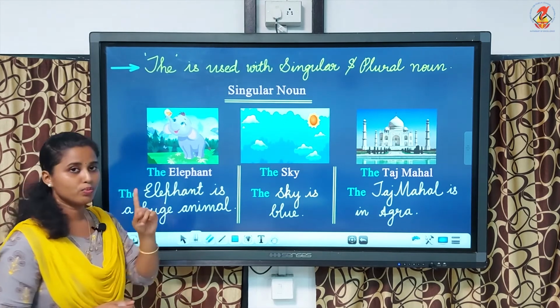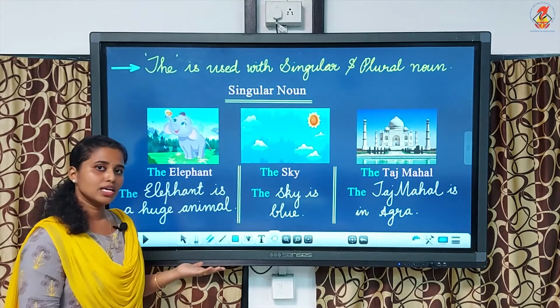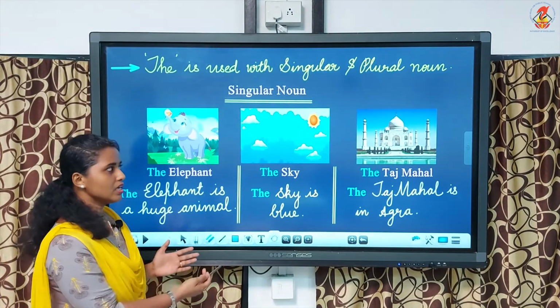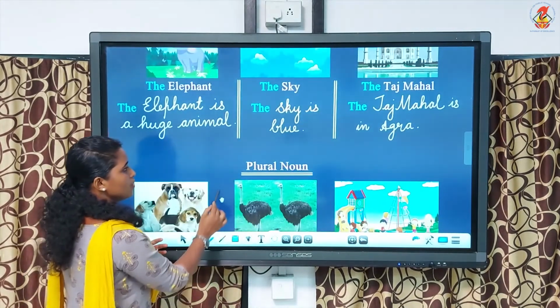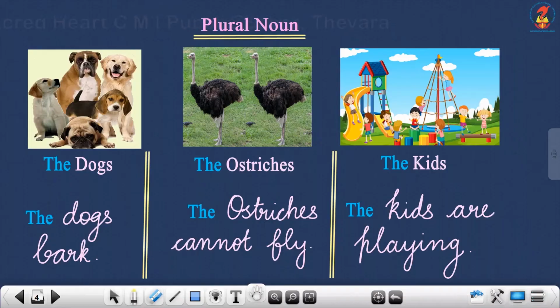Okay, they are only one singular noun. Now, as we said, we can use the article the before a singular noun as well as a plural noun. So we learned how to use the before a singular noun. Next we are going to learn how to use the before a plural noun.